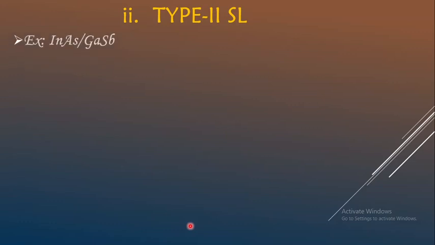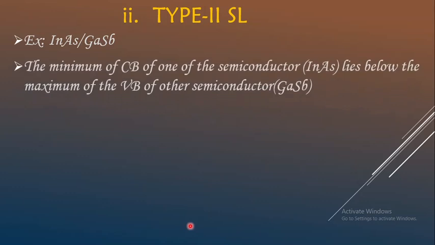Coming to the second type, which is type 2 superlattice. What actually is the difference between these two? Here the example is indium arsenide with gallium antimony, and if you consider it with respect to energy gap, the difference is that in this class of compositional superlattices, the minimum of the conduction band of one semiconductor, that is indium arsenide, lies below the maximum of the valence band of the other semiconductor, which is gallium antimony.